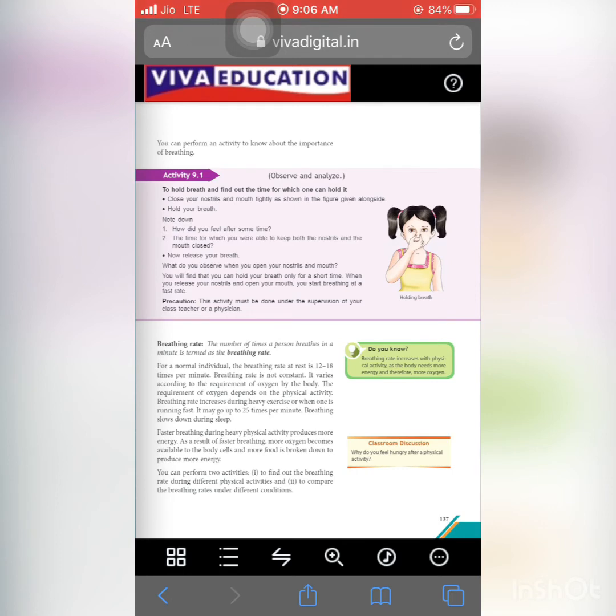Okay. But when we do some anaerobic respirations, means when we do very heavy activities, for example fast running and heavy exercise, the breathing rate also increases. Means breathing rate depends upon the activities that are done by us. Okay. So faster breathing during heavy physical activities produces more energy. As a result of faster breathing, more oxygen becomes available to the body cells and more food is broken down to produce more energy. Okay.